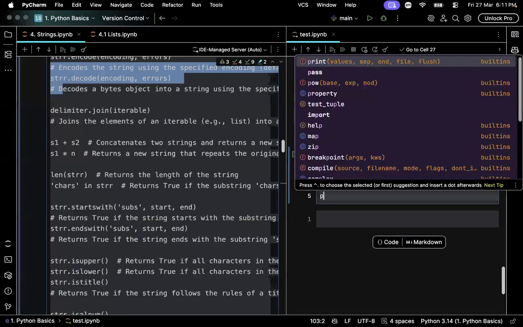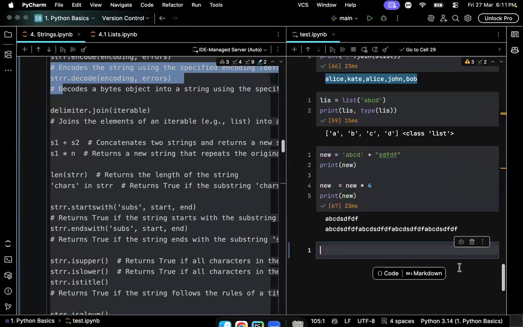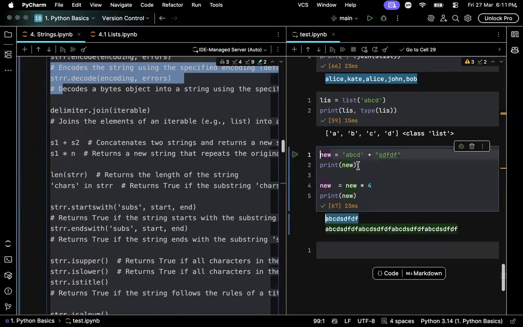Let's say 4, it will repeat the string 4 times. See, the first one I tried to add ABCD with SDFDF and it returned me back a new concatenated string. I did print it. Then I just multiplied it with 4. What happened was the same string got repeated 4 times.